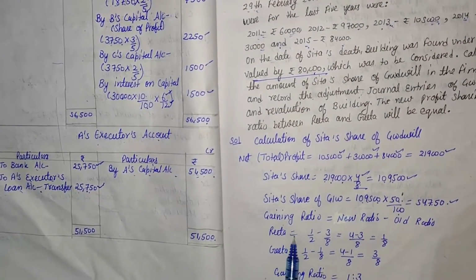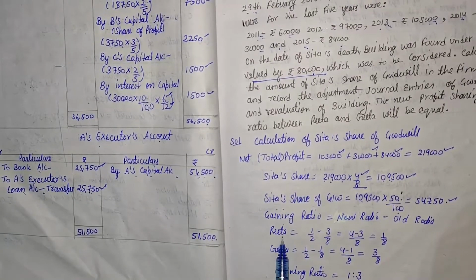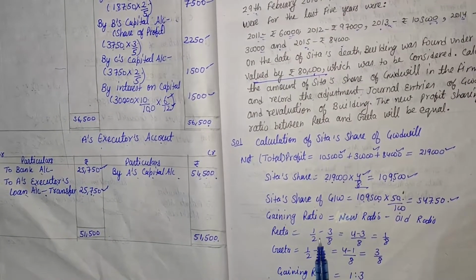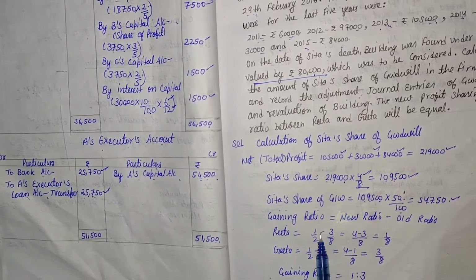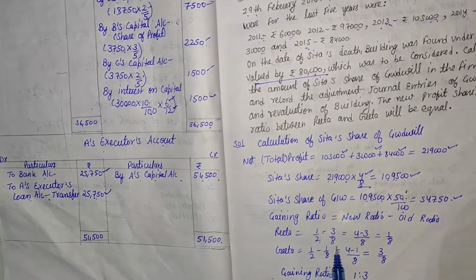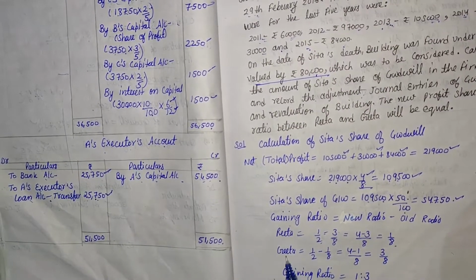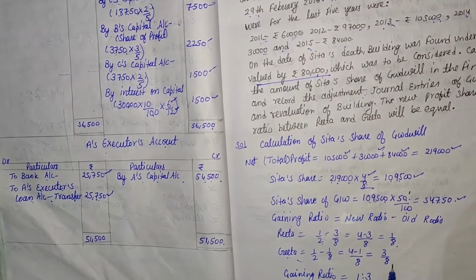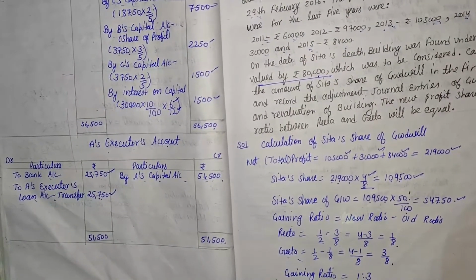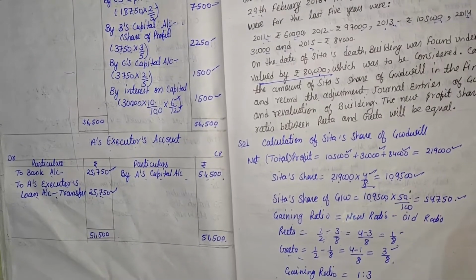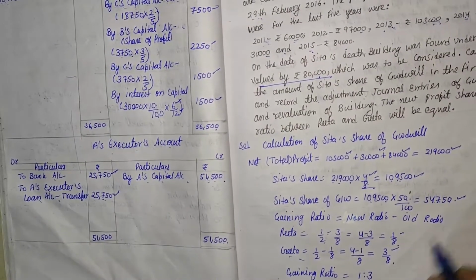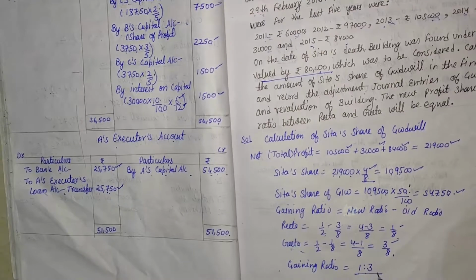After Sita's death, the remaining partners are Rita and Geeta. For Rita, new share 1/2 minus old share 3/8 gives 1/8. Same for Geeta, we get 3/8. So the gaining ratio is 1:3, and goodwill is distributed in the ratio 1:3.